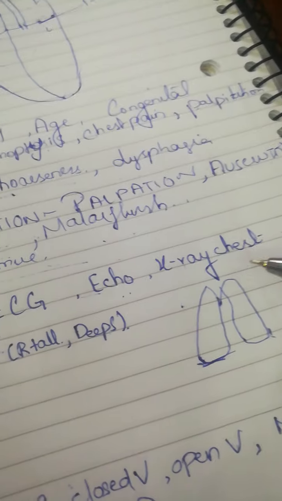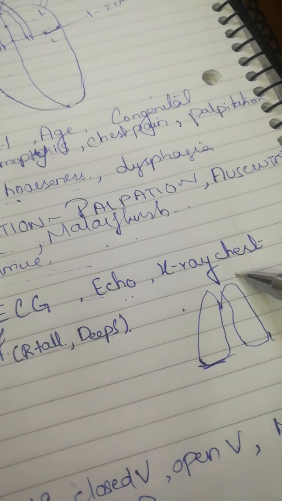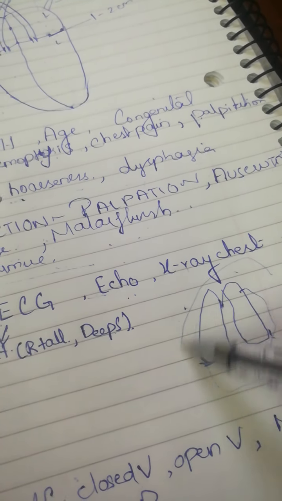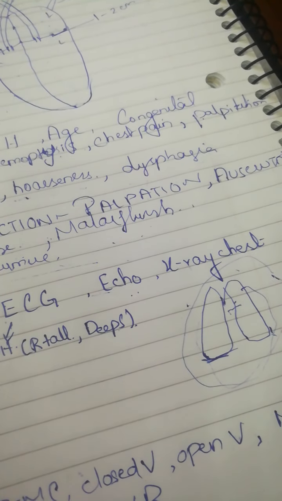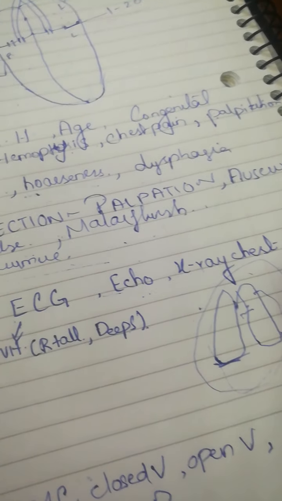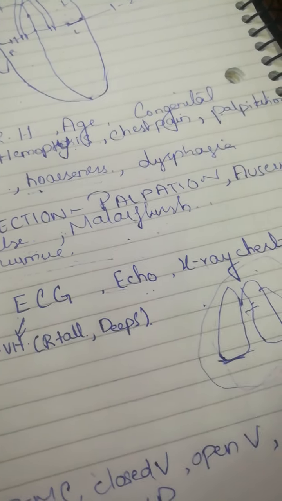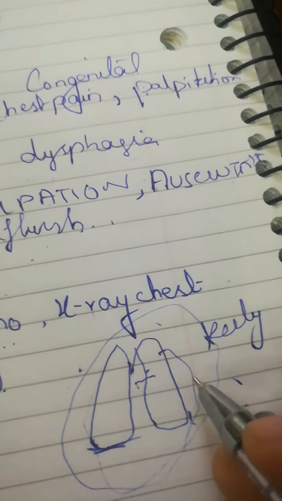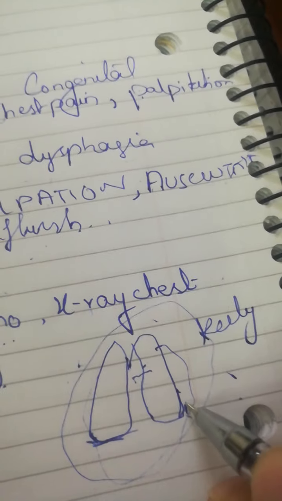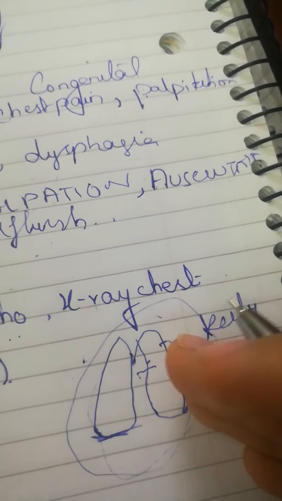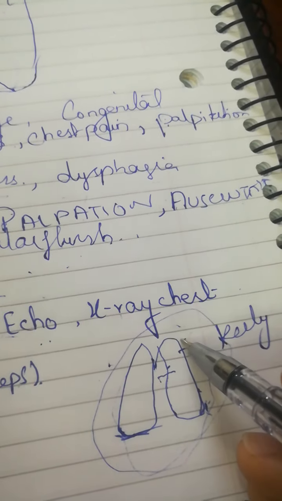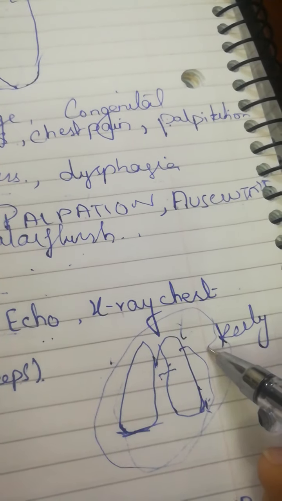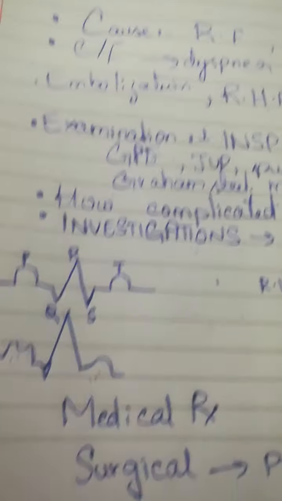X-ray test. The X-ray tells us the condition of the lungs and the pulmonary area. The important sign of X-ray in mitral valve stenosis is Kerley B lines. What are Kerley B lines? These are located at the costophrenic angle, and you can notice them there. If they are present, then it means the person has mitral valve stenosis. Also, it will tell us whether the left atrium is enlarged or not. These are the investigations, and now we will move on to the treatment.